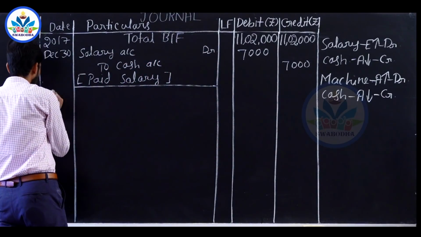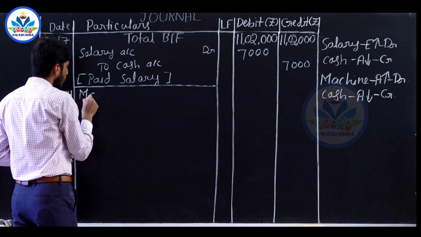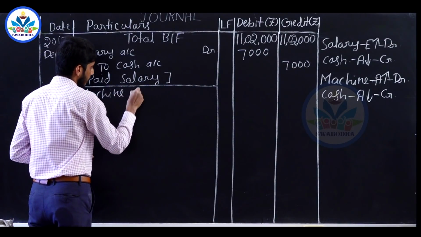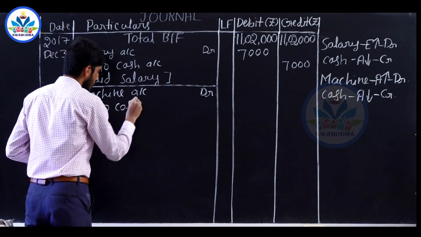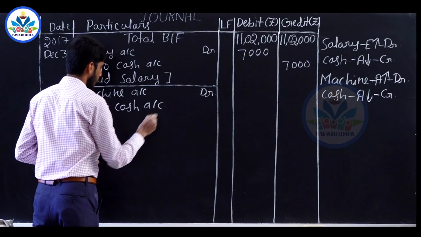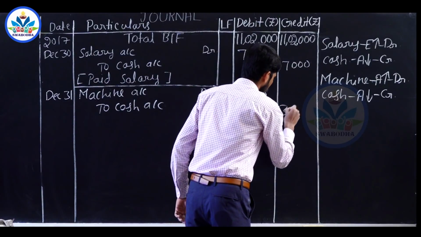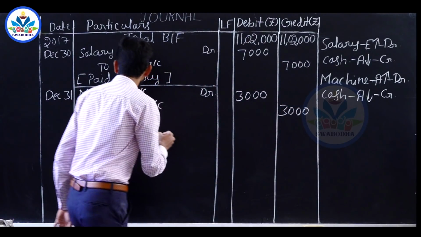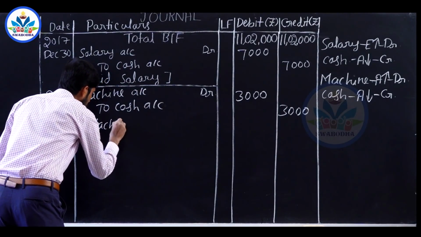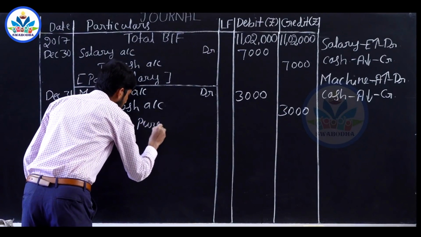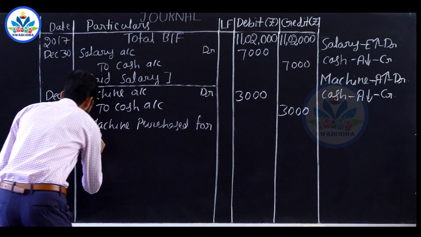So December 31st, 2017, machine account debited to cash account. Amount is 3,000 rupees. Write the narration: machine purchased for cash.